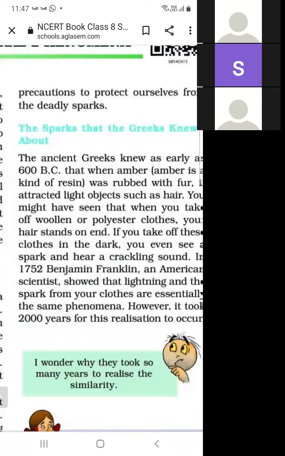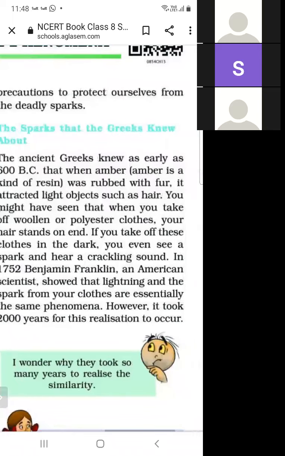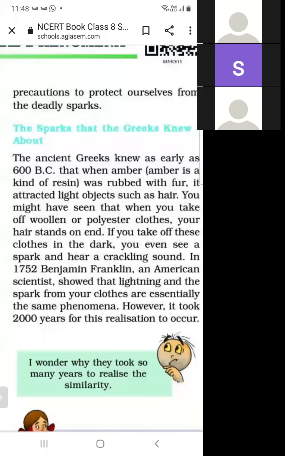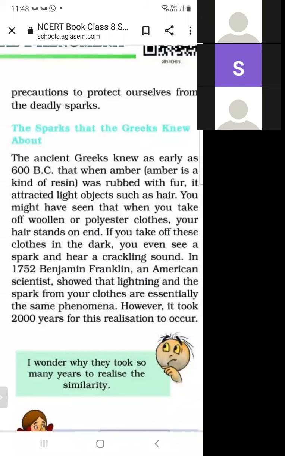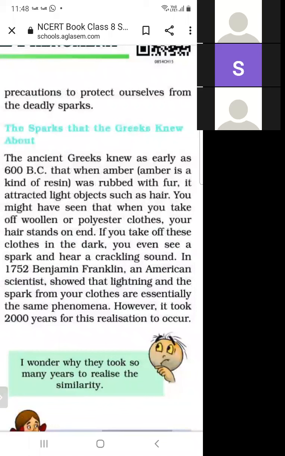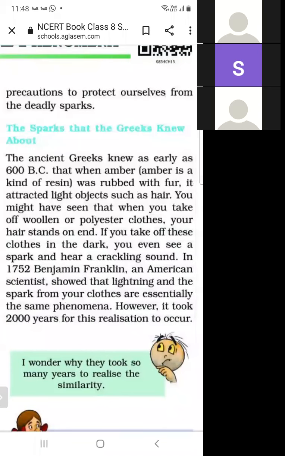As we know, the woolen clothes are already charged, and due to this charge, hair stands on end. If we remove these clothes in the dark, we have also seen a spark, and with this spark, sound is also produced. And so this is lightning. A spark is produced and also sound is produced.